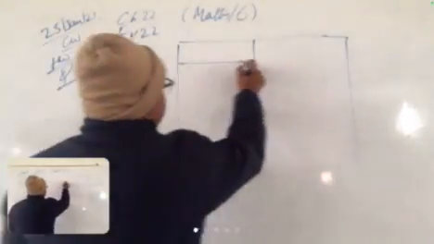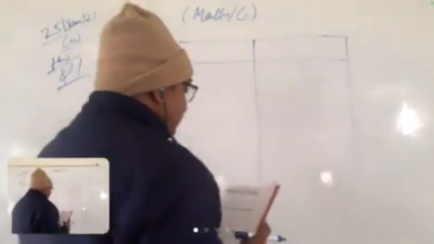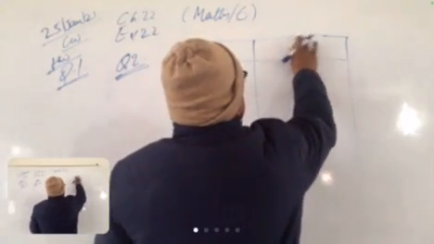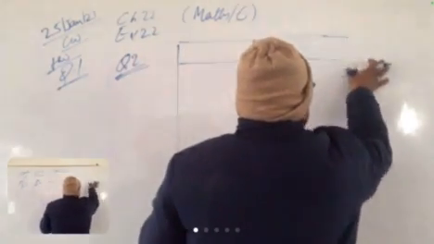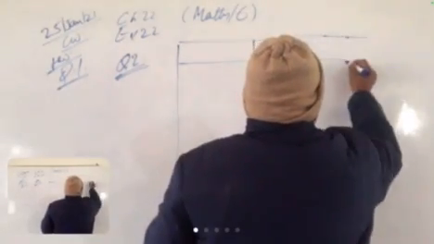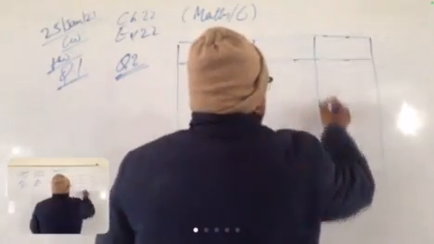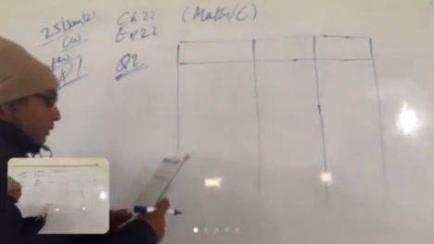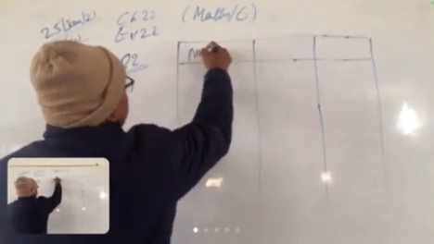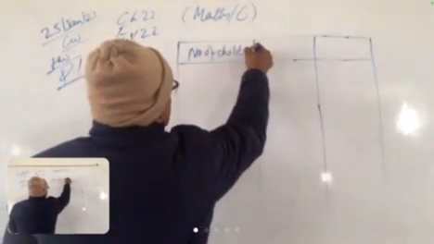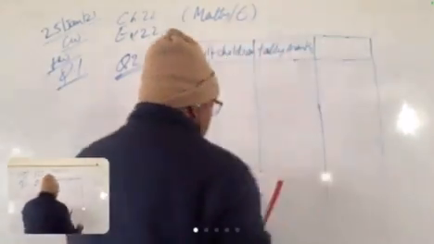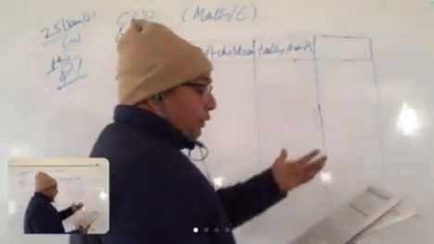Now you have to write number of children and then tally marks and then frequency.